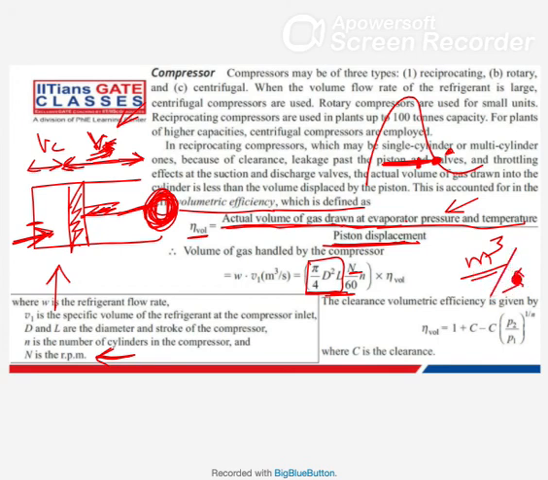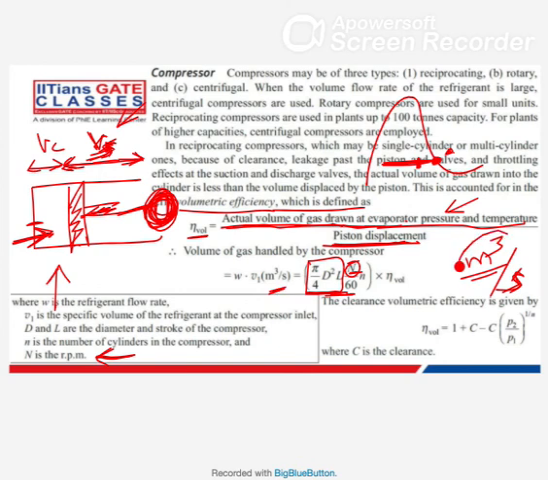So how to calculate that part? You multiply with the number of revolutions per second. Actually you have to multiply with revolutions per second, then only you will get meter cube per second. So that much volume it will take per second.